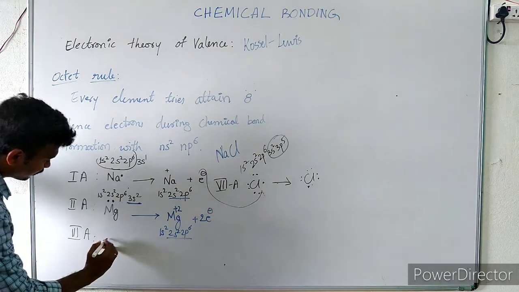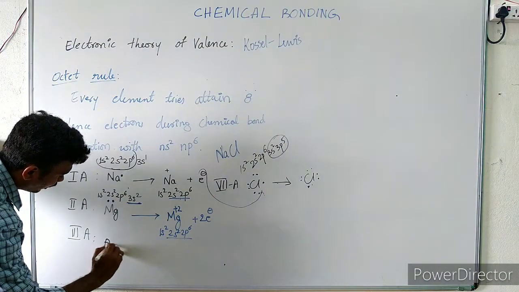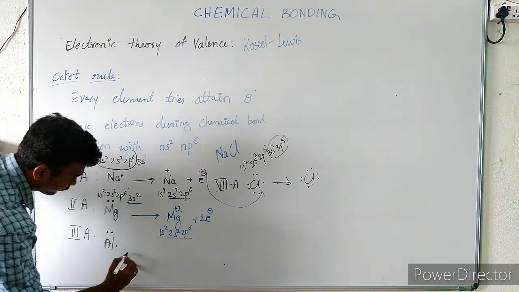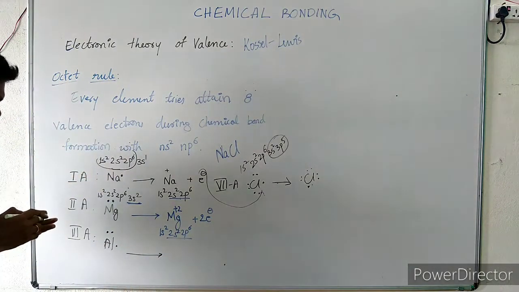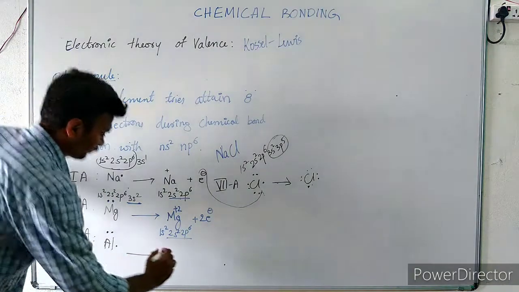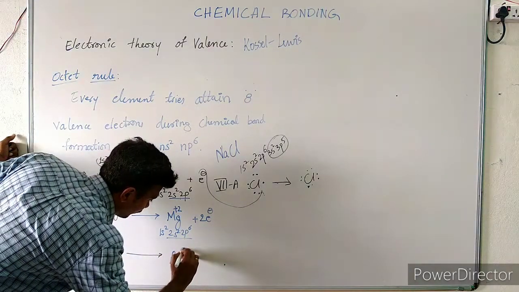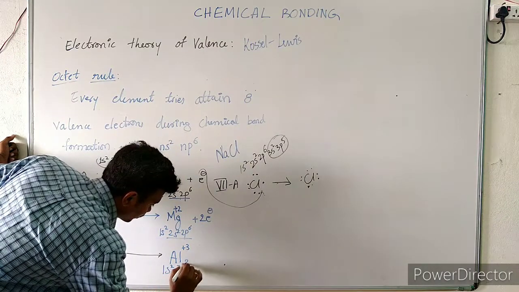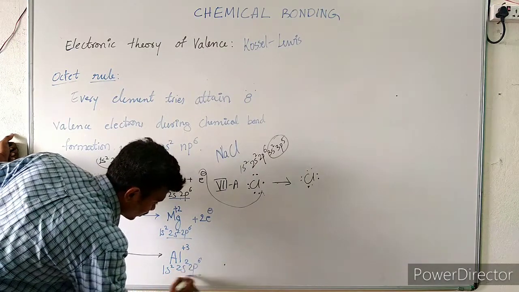Now if you look at the third A group element, if you take aluminium, it will be having 1, 2, 3. So aluminium loses these 3 electrons, Al plus 3, 1s2, 2s2, 2p6.